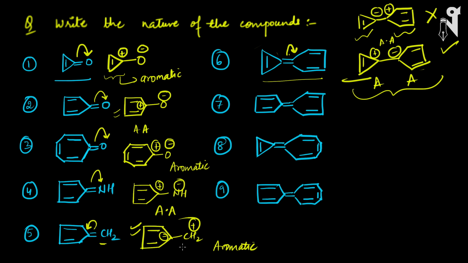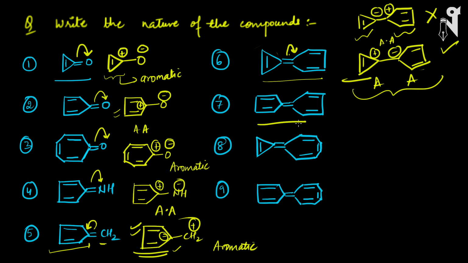Same as the thing we had done over here also. In this compound also, it could have broken the other way, but in that case, this ring would have become anti-aromatic. That is the reason why this double bond is splitting in the direction of the cyclic ring, or the electron density is going in the direction of the cyclic ring, so that it can become a stable compound. It can become an aromatic structure.